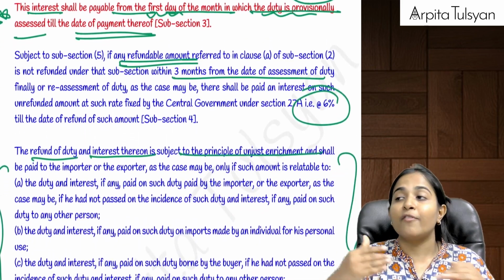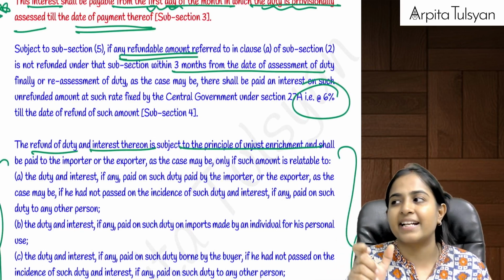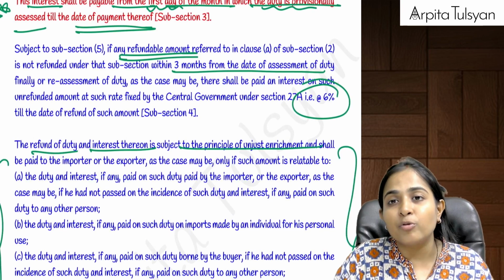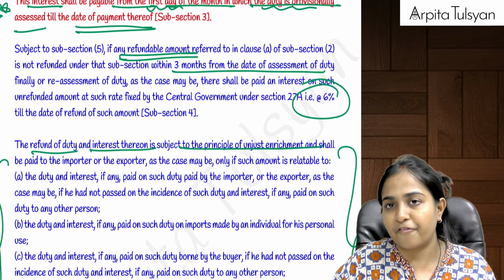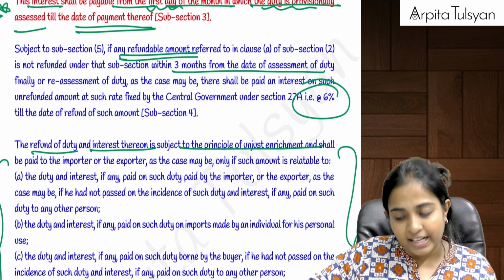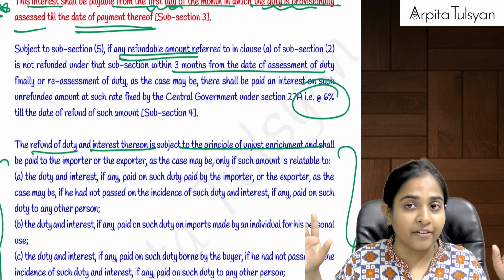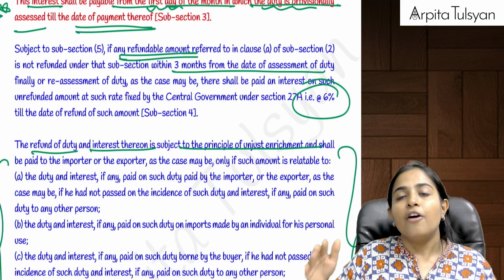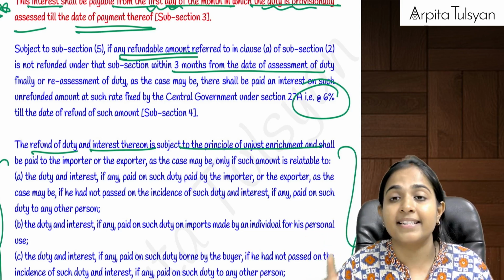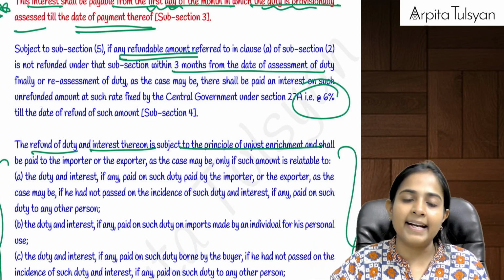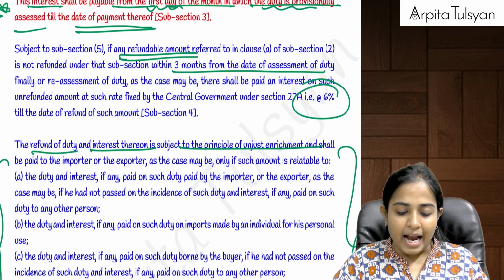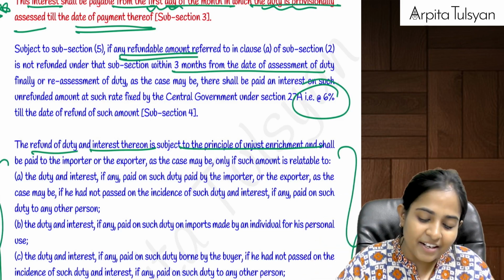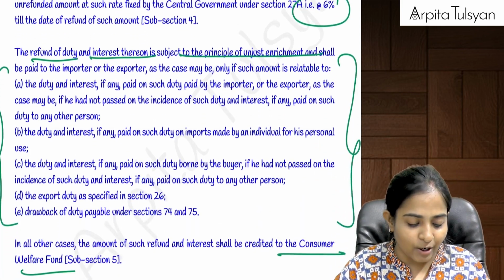And suppose you have already paid more duty, then whatever is the excess amount you have paid, can I say you will be eligible for a refund? Yes. They are required to pay you the refund within 3 months from the date of final assessment. If I don't get the refund within 3 months, then from the next day onwards I will be eligible for interest at the rate of 6% till the date I get the taxes back. Are you clear with this? So when interest is payable, we pay at 15%. When the amount is refundable, we get interest at 6%.